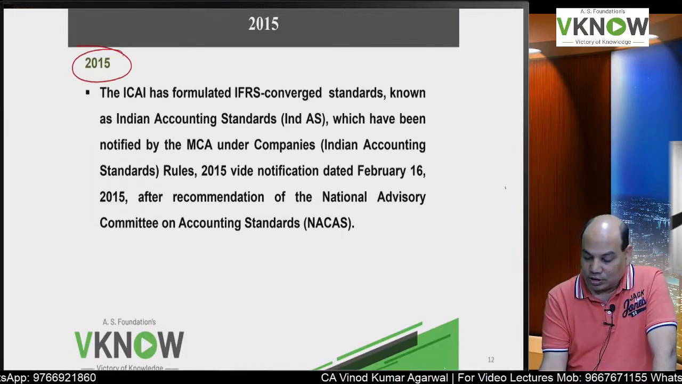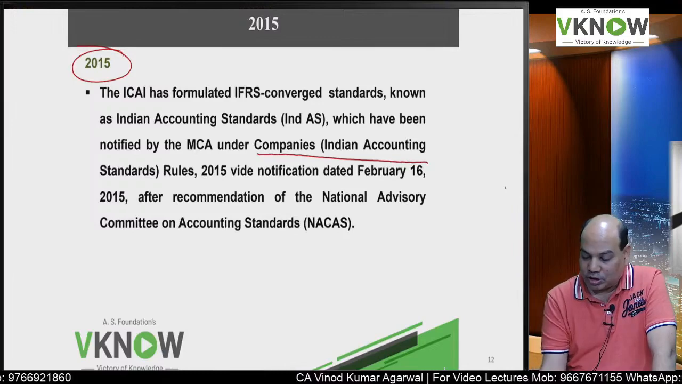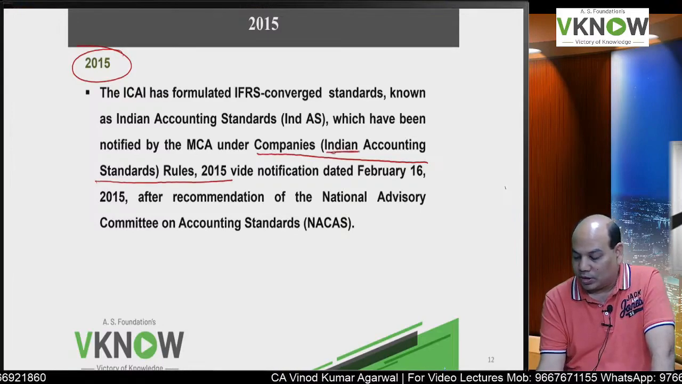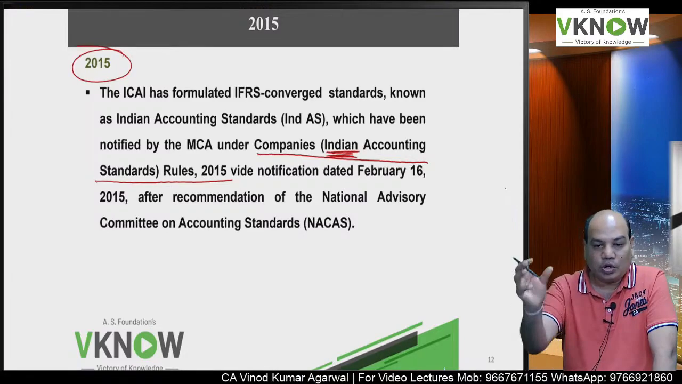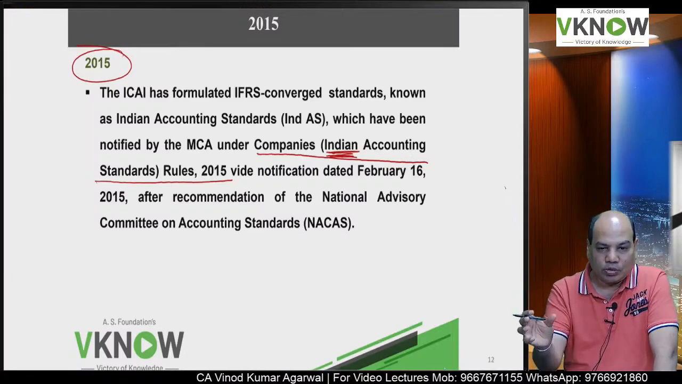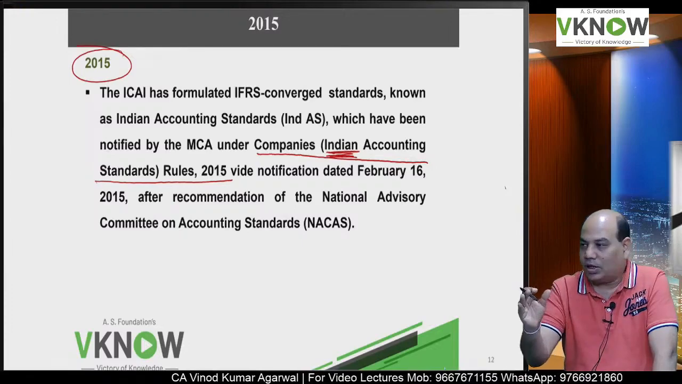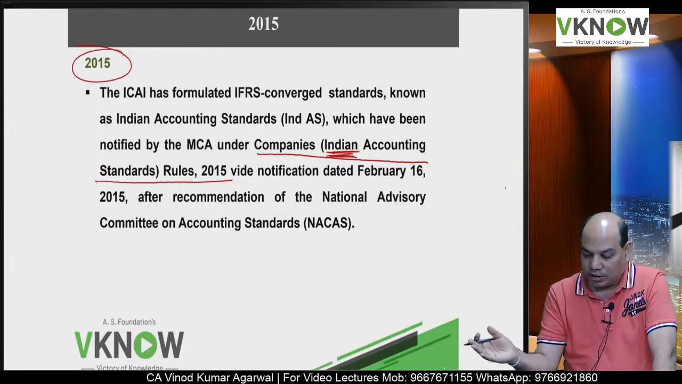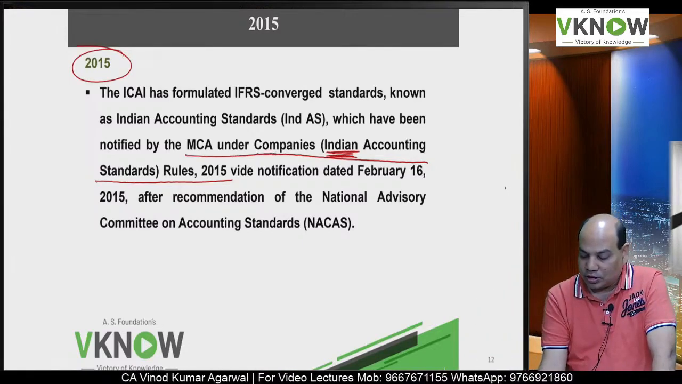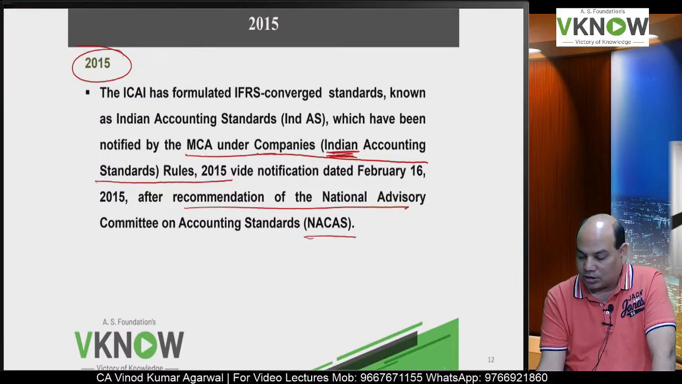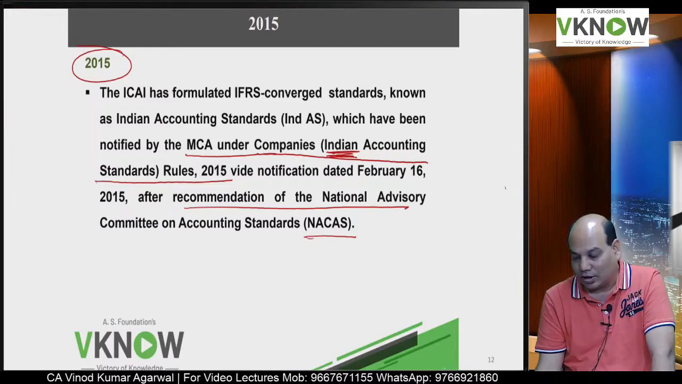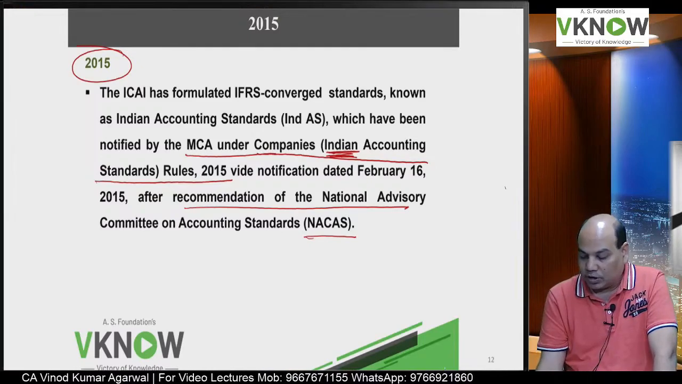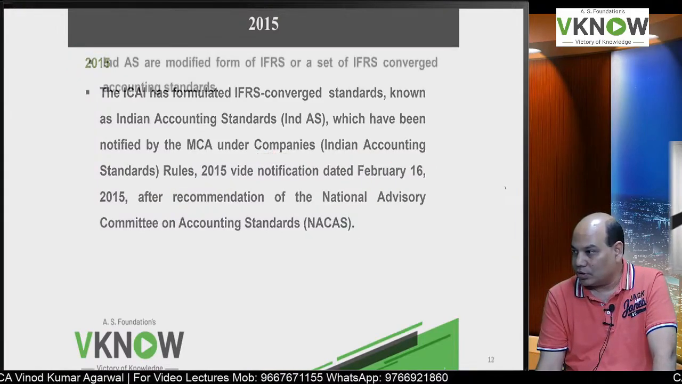One of the most important events happened in 2015, and in this year what happened? In this year they issued Company Indian Accounting Standard Rule. Indian word is extra here. That means now they have given a roadmap. They have given a roadmap now that how IND AS will become applicable in India. So MCA, under the recommendation of NACAS, National Advisory Committee on Accounting Standard, notified IND AS, and the notification date was February 16, 2015.